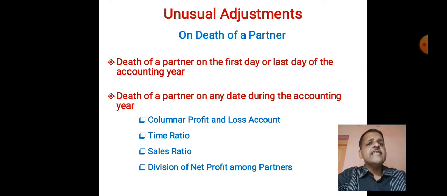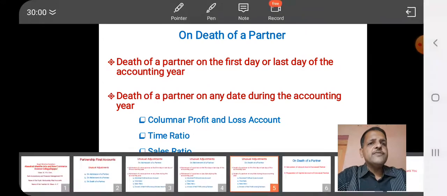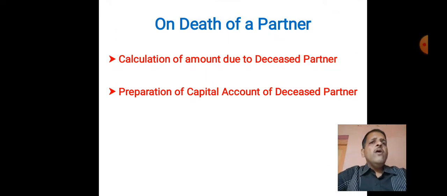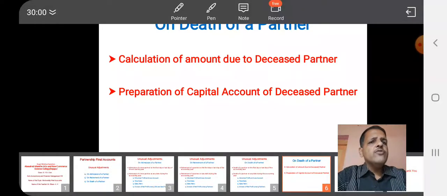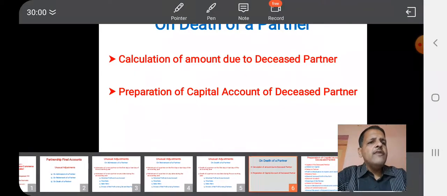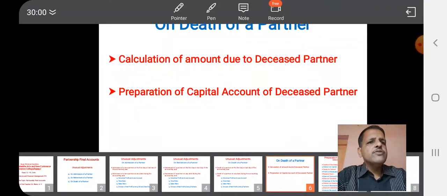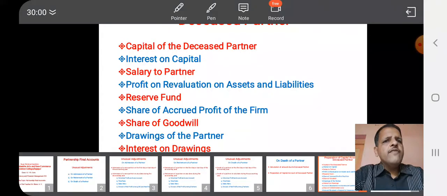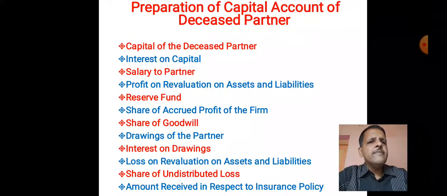Let us see certain adjustments which we have to make in case of death of a partner. Now, on death of a partner, calculation of amount due to deceased partner we have to prepare, and for that purpose we have to prepare capital account of deceased partner. Now, whatever amount we have to give to the deceased partner, how we calculate, let us see what is the procedure for it. Certain things we have to carry out. First is